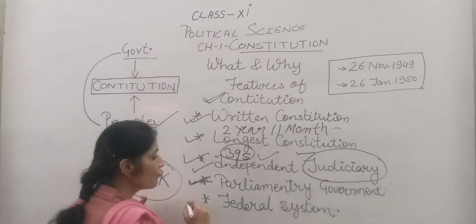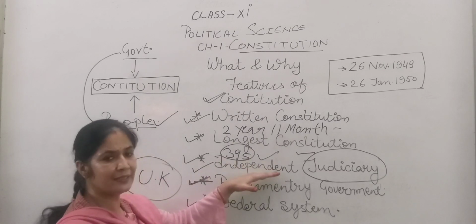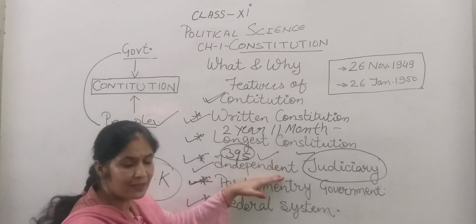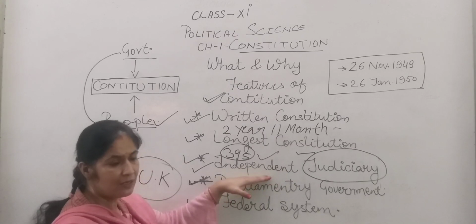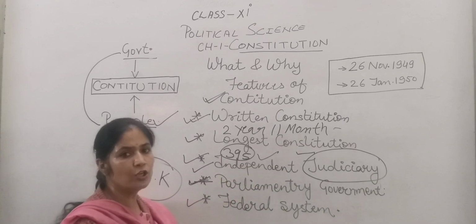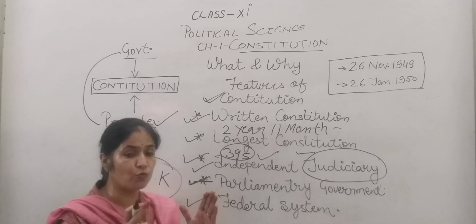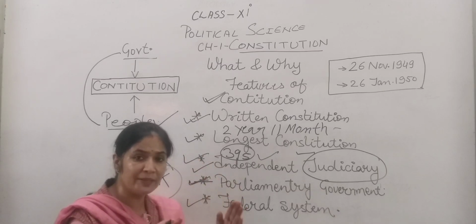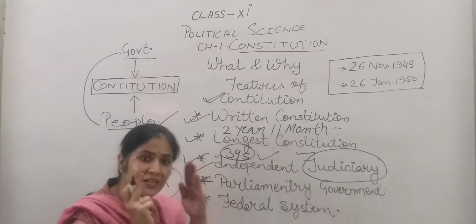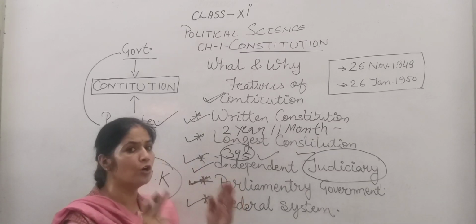Next feature, parliamentary form of government. There are two houses of the parliament, Rajya Sabha and Lok Sabha. Lok Sabha is the house of the people. Rajya Sabha is the council of state. Rajya Sabha is known as the council of state. Why? Because the state legislative assemblies elect the members of Rajya Sabha. So, it is known as the council of state.